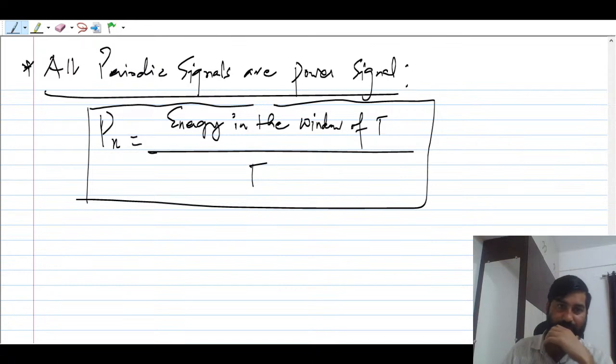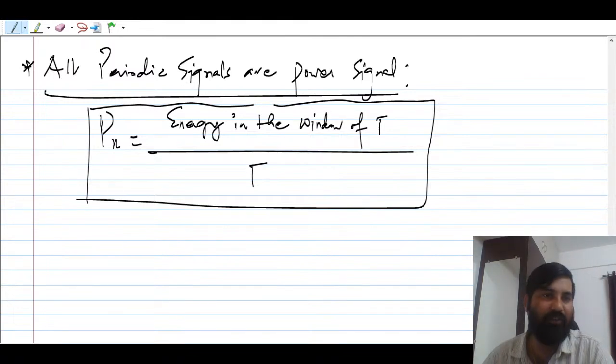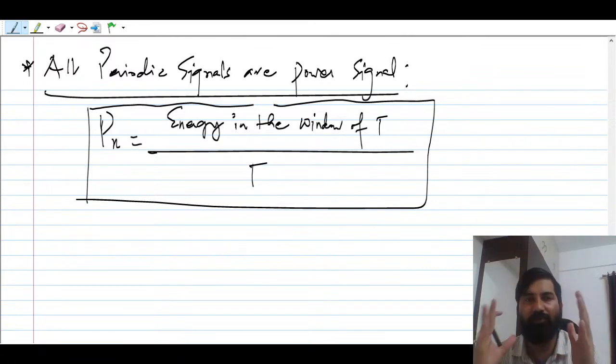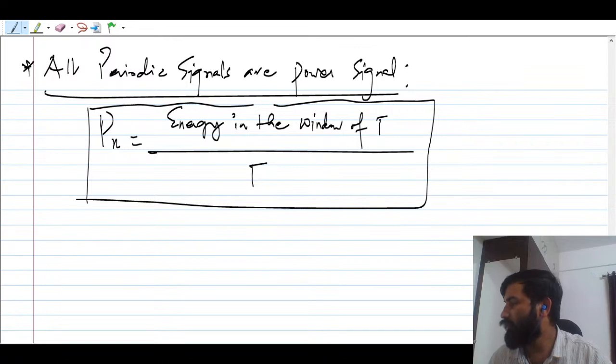Suppose in the exam they give you a periodic signal and ask you to compute the power of that. You should also know that if any signal is shifted by some amount, shifting does not affect the energy as well as the power, right? So you simply compute the energy of that signal within that window and divide by the time period T. That will give you the power. I think you guys can always compute that, right?